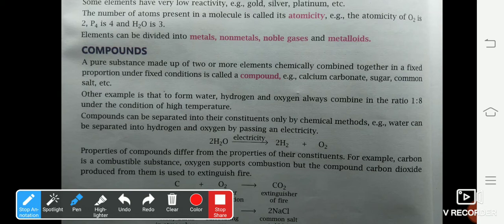Here you can see the reaction. 2H2O on passing electric current gives you two hydrogen molecules and an oxygen molecule.